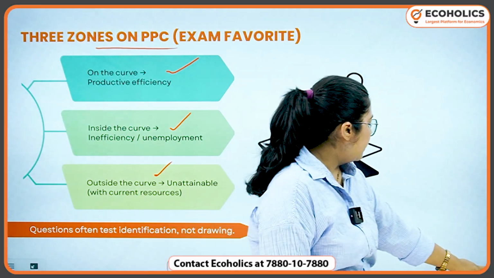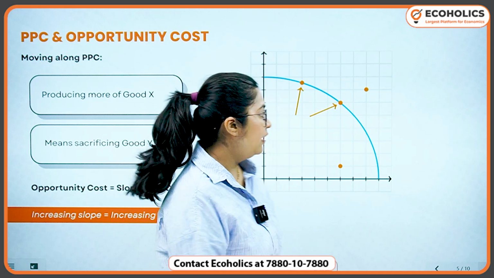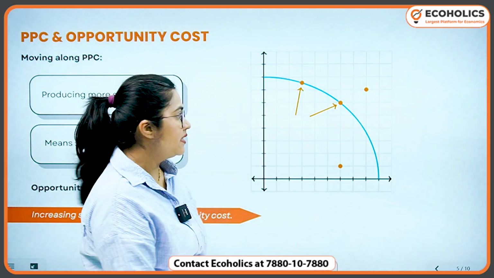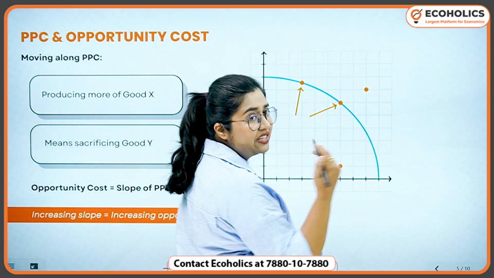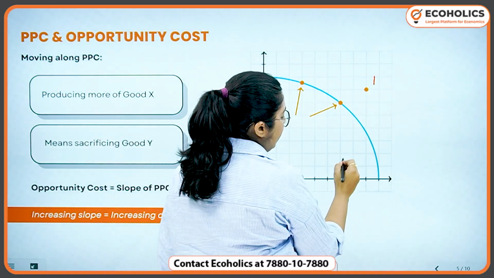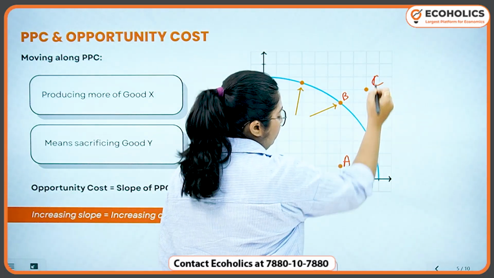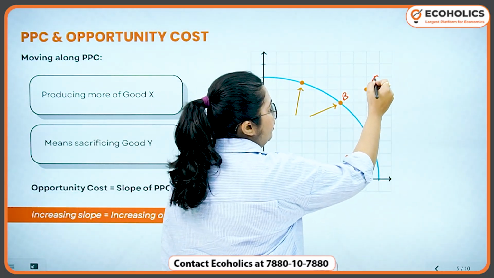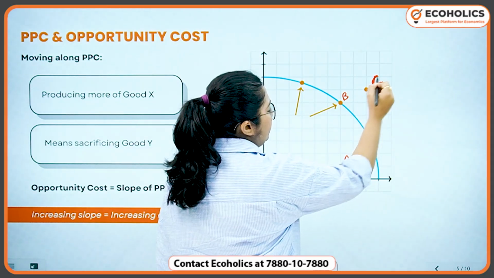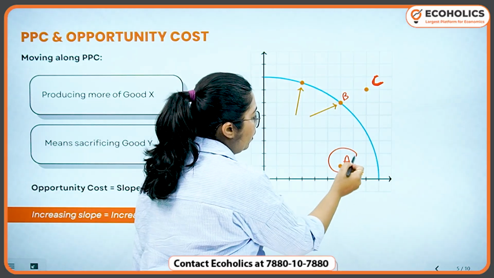Okay, so let's look at the diagram and understand. Let's say that there are 3 zones: inside, on, and outside. Okay, A, B and C. Now inside the curve means what?